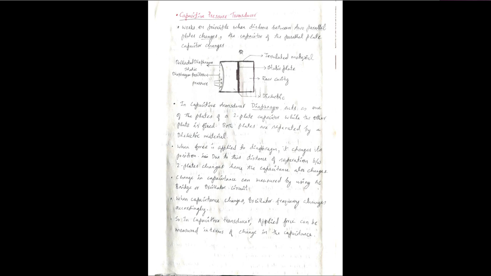So this is the diagram of the capacitive pressure transducer. Here you can see two parallel plates. One is a static plate which is fixed, and another plate is called a diaphragm. This diaphragm, this metal plate, has very little thickness.